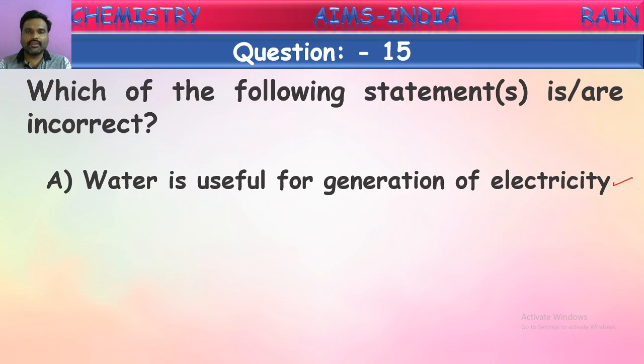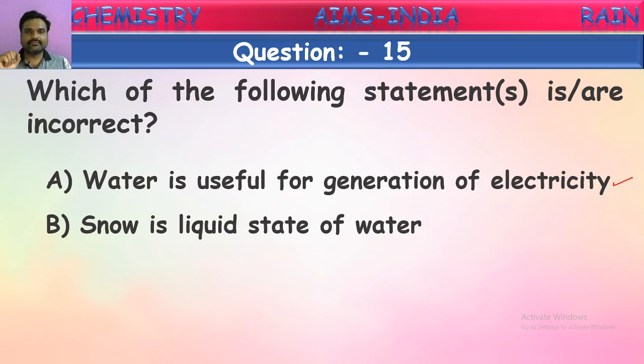When water is flowing, they use turbines for rotation because of this water flow. While these turbines are rotating, they produce electrical energy. So hydro energy is produced from water, and water can be used for production of electricity. It is being used. So this is a correct statement, not the answer.